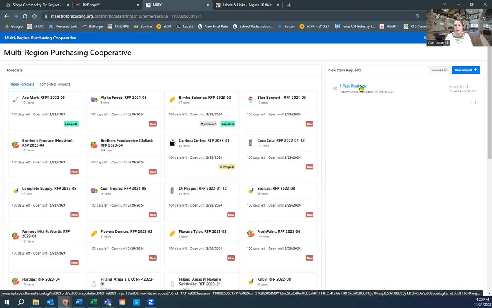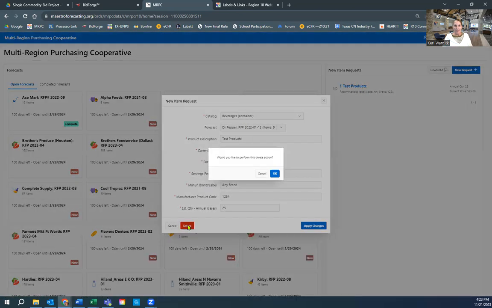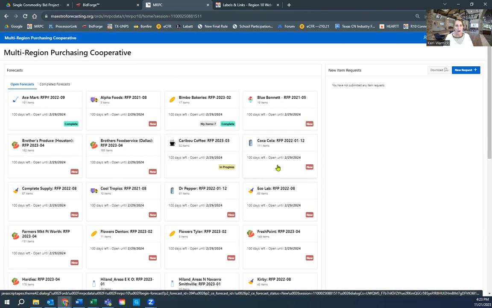And I do encourage you to search these catalogs before you add something to the new item request. Every year, I find there is crossover and someone's added items as new items when they're actually on the bid already. So do your due diligence, make sure you just can't find it. But if you happen to find it, all you have to do is click on the product, click on delete, click on OK, and the product's gone. It's that simple.